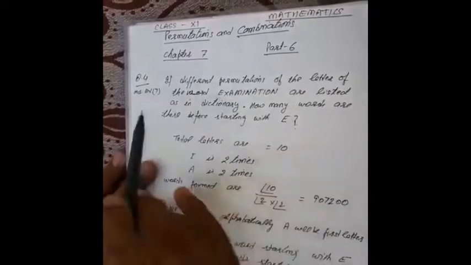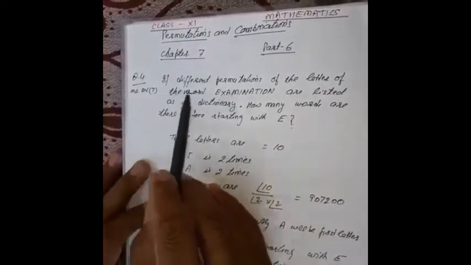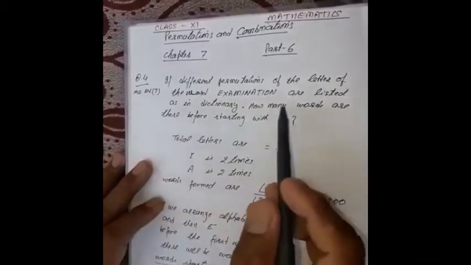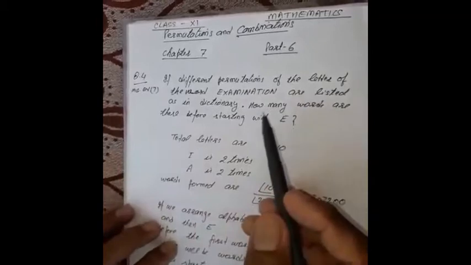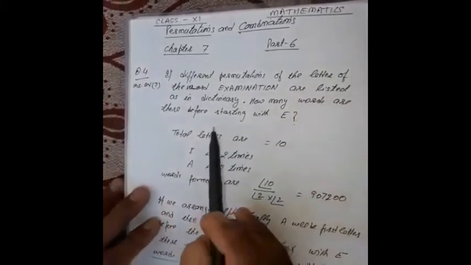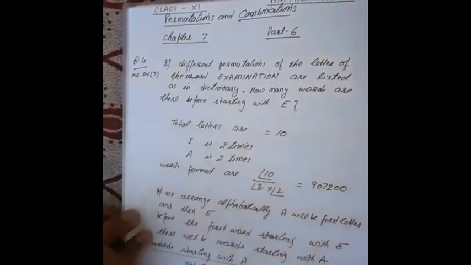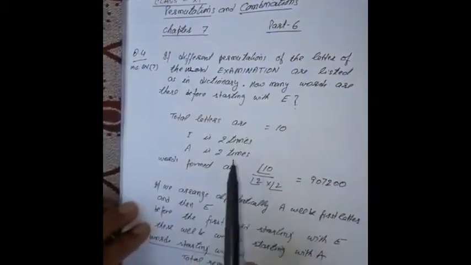It is question 4. Now in this, the statement is: if different permutations of the letters of the word EXAMINATIONS are listed as in a dictionary, how many words are there before the first word starting with E? These types of questions are very important, so do these questions carefully.